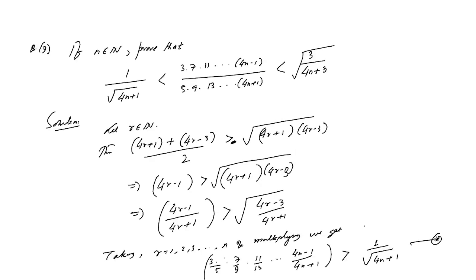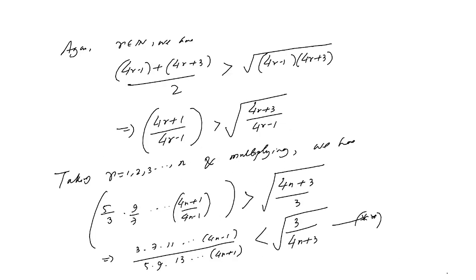So from star and double star, what can we conclude?